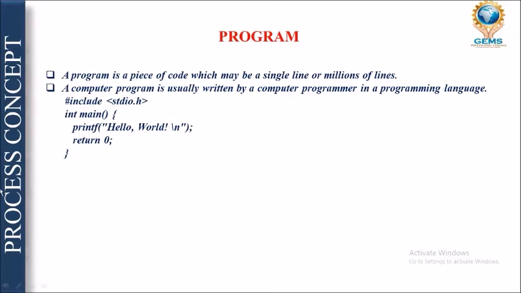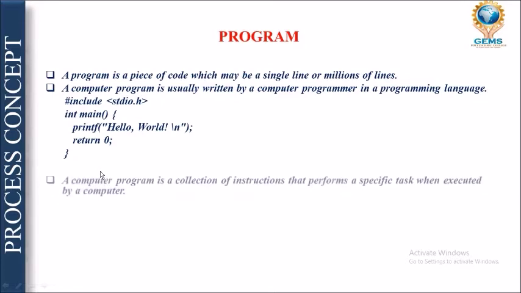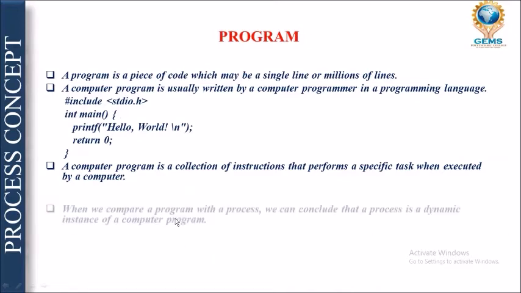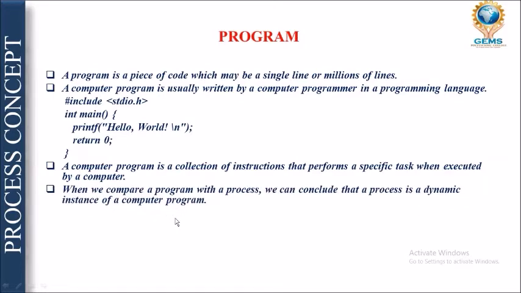Okay, so this is a program which may be converted into various processes. It's not like a program only becomes a single process. A computer program is a collection of instructions, which performs a specific task when they are executed by the computer. When we compare a program with a process, we can conclude that a process is a dynamic instance of a computer program. Yes, it's right. Why is it known as a dynamic instance of a program?